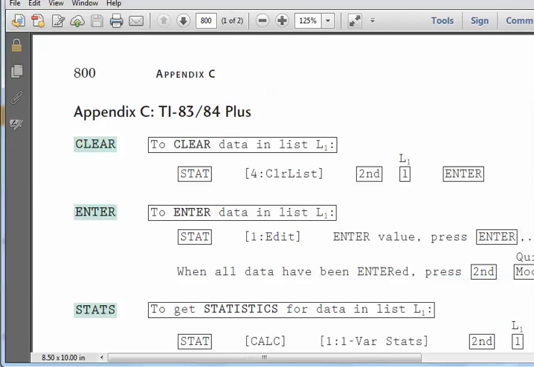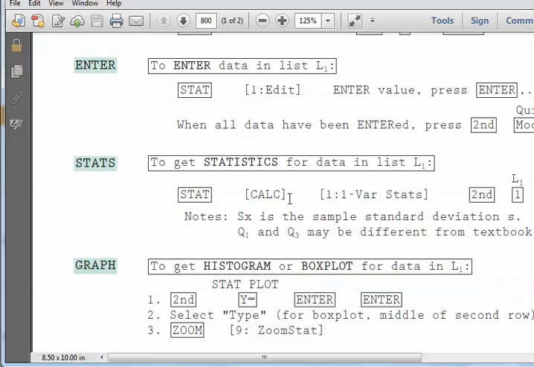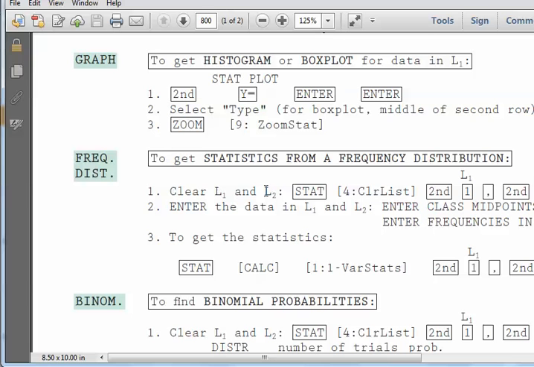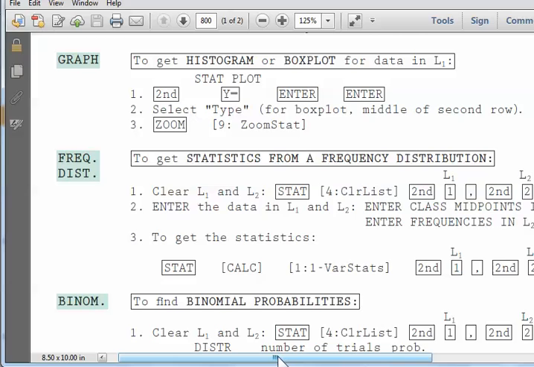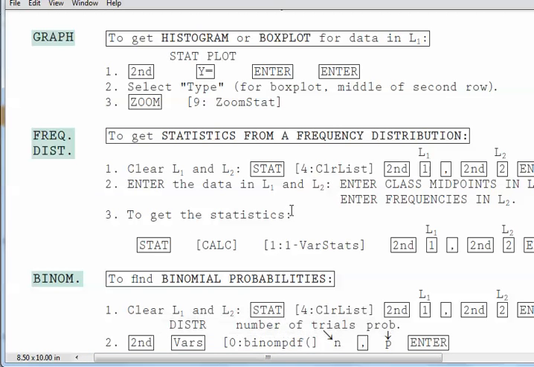So check this out. It's almost by chapter. For example, this is the first 2 chapters, where you learn how to put in a list, and then you can do a box plot or a histogram. I gave an answer on how to do the histogram with the TI calculator in one of my Piazza posts. How to do a frequency distribution, I talked about how to do that. Now, more importantly, this tells you how to do the summary statistics from a frequency distribution, and that's what we're talking about this week in chapter 3.